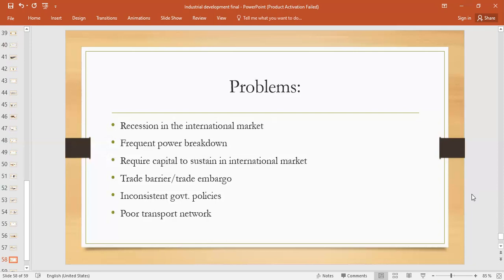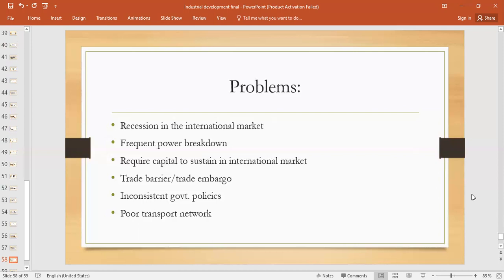Then another problem is that it requires capital to sustain an international market, and there are trade barriers and trade embargoes due to child labor. If we don't meet the international quality control standards, we might face trade barriers and trade embargoes. Then there are inconsistent government policies related to the cotton textile industry.